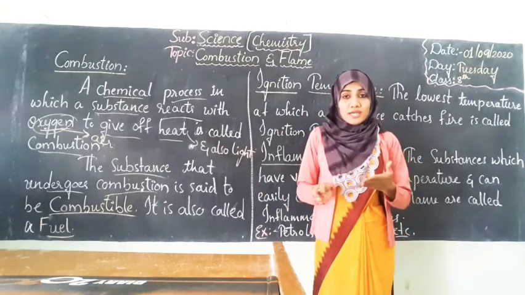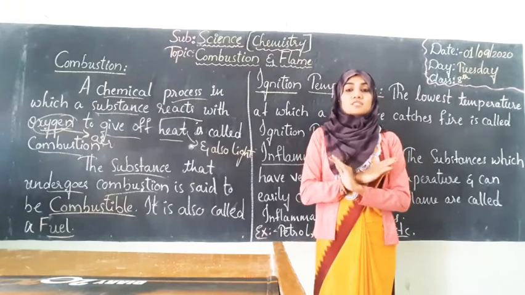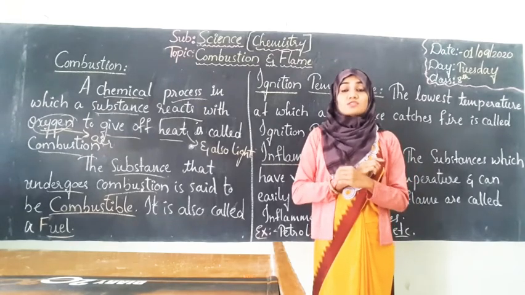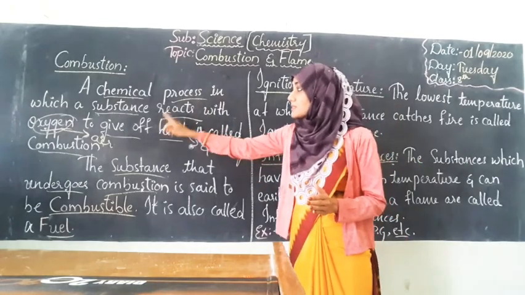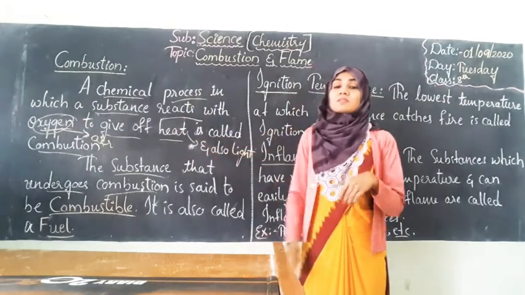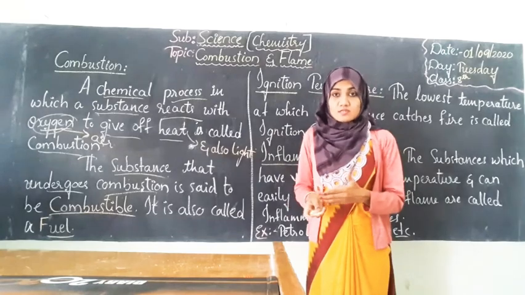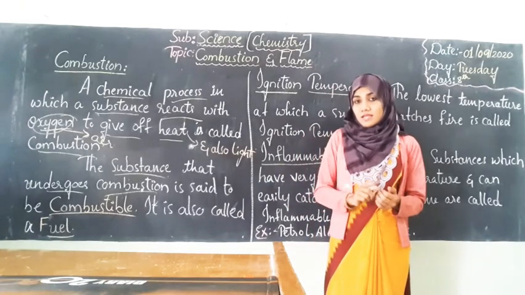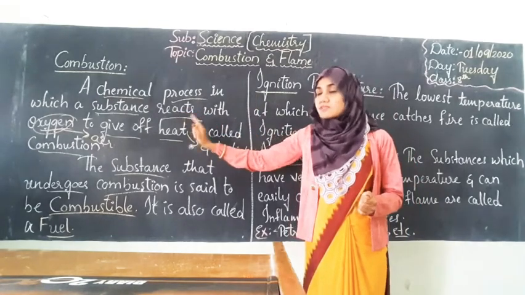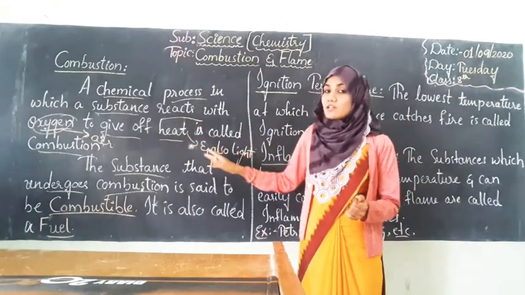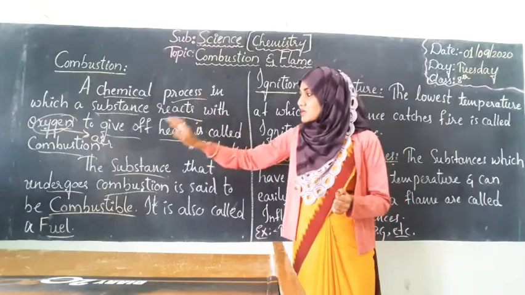If there is no air, no oxygen, then combustion will not happen. So for the burning process, there must be the presence of air, that means oxygen. And as soon as combustion happens, it gives heat and also light.